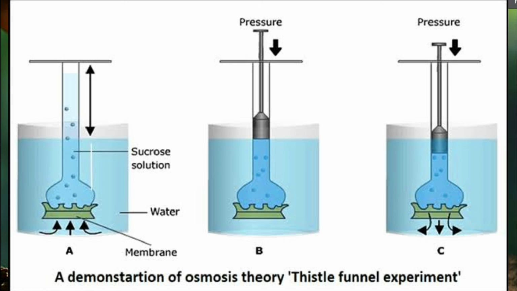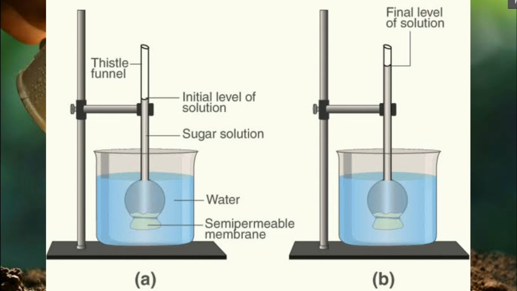In the first picture, see the arrows. The water moves into the funnel from the beaker, because the water concentration, the water potential, is more in the beaker when compared to the funnel. So the level of the water in the funnel increases.